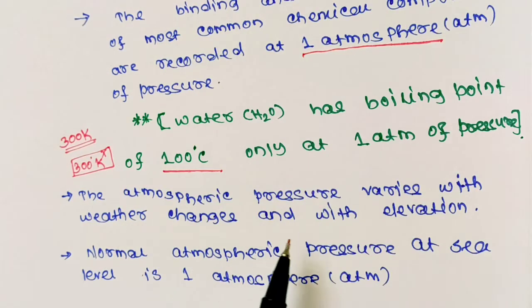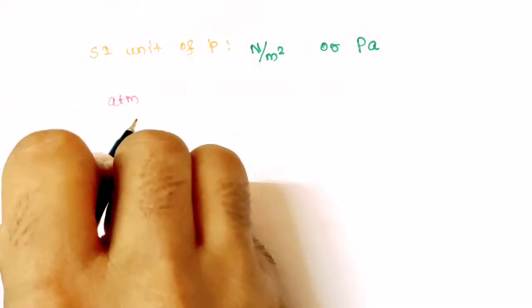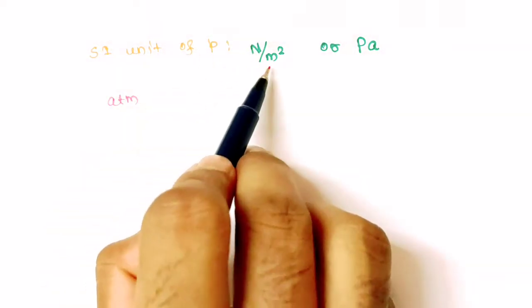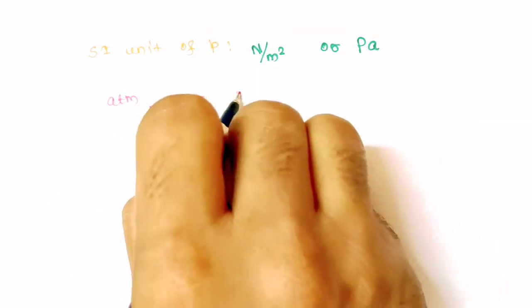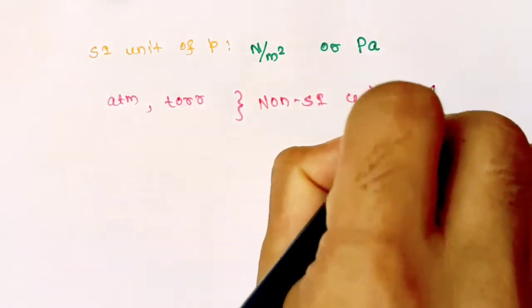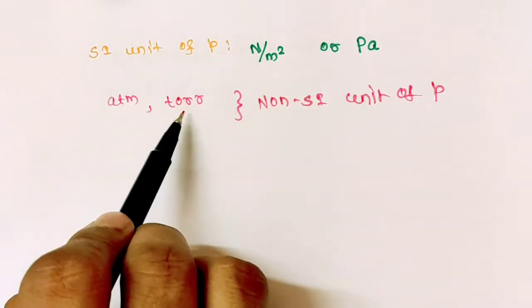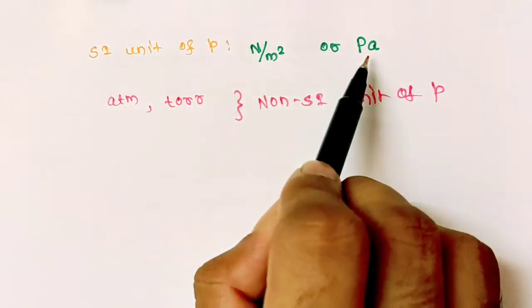The atmospheric pressure varies with weather changes and with elevation. Normal atmospheric pressure at sea level is 1 atmosphere. So atmosphere is a non-SI unit of pressure. We have discussed that the SI unit of pressure is Newton per meter square or Pascal. Atmosphere and torr are non-SI units of pressure. Neither torr nor the atmosphere is an SI unit of pressure, but both torr and atmosphere can be converted into Pascal. So now let us see the conversion.